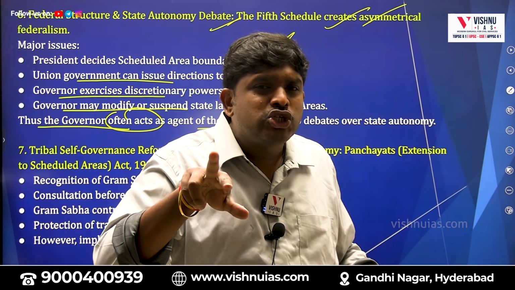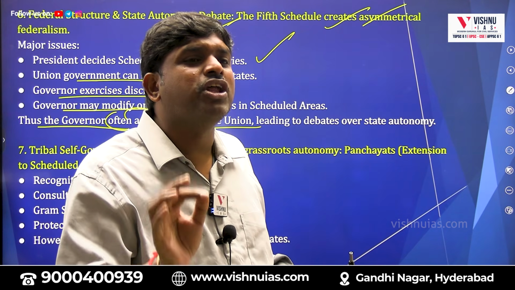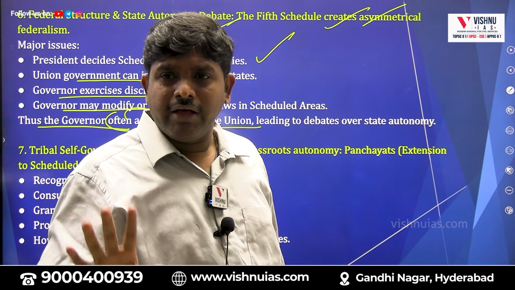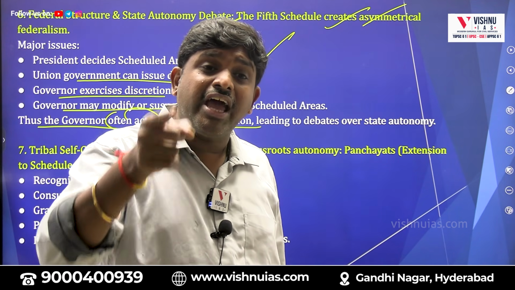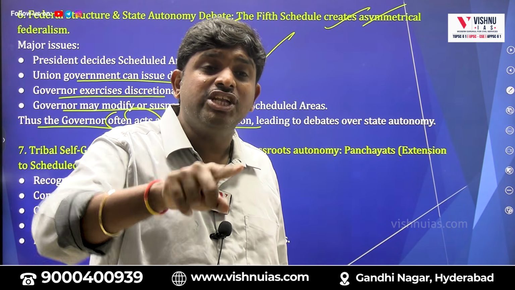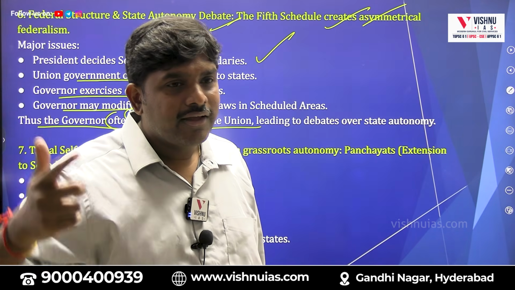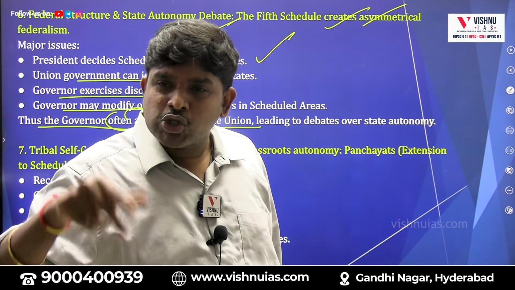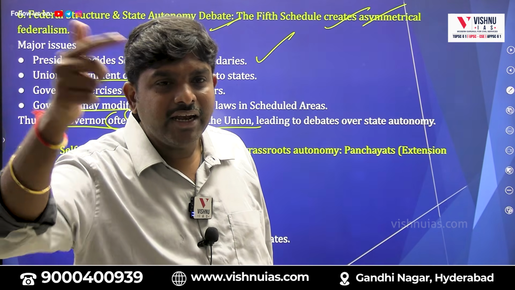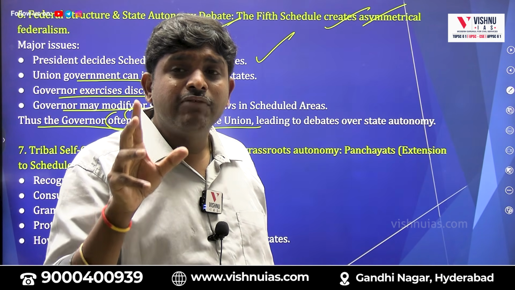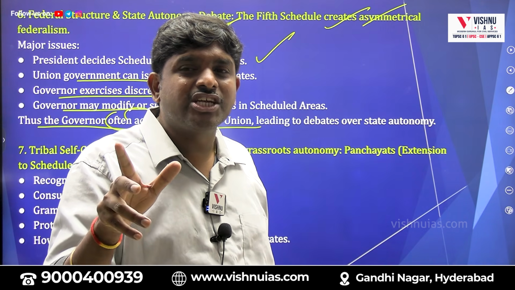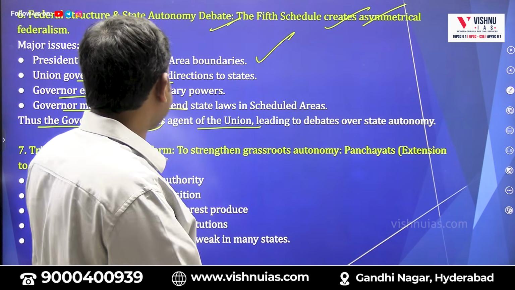See, what are the issues between the center and the state? We will only think of financial issues. We will think of president's rule. Scheduled 5 area is also one of the issues of contention between center and state. So the Schedule 5 is also a more probable topic which is responsible for the asymmetrical relationship between center and state.